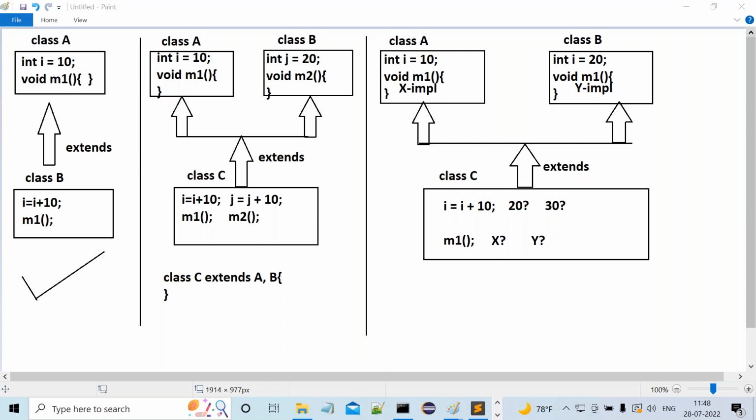See, anything is possible, right? This is one program I've written, and this is another program I've written. In two different classes, the same variable and same methods you can write. For example, your name is Rahul, and you are at your home. In another home also, Rahul is there or not? Of course, the person might be different. Same thing here, the name is same, but the person is different. 10 is different, 20 is different. Even if we provide the same value, still it is possible.